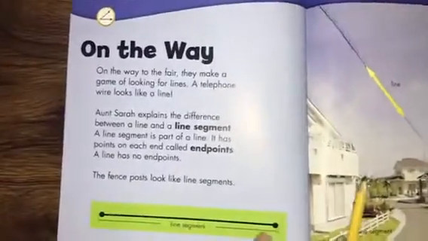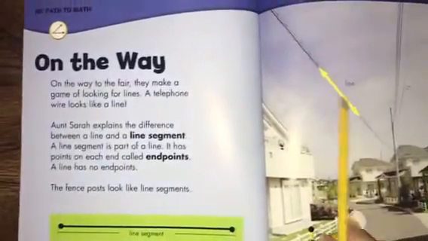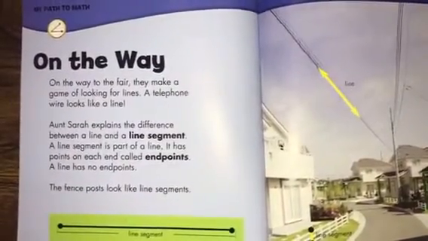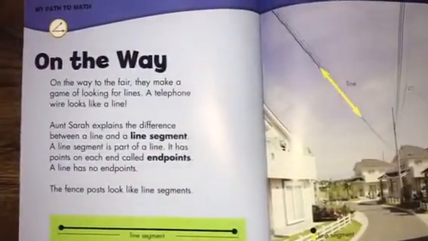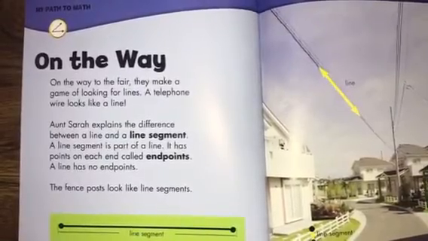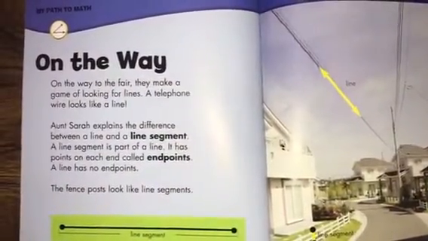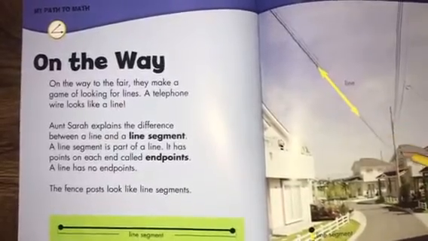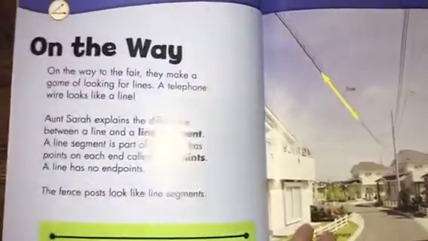On the way to the fair, they make a game of looking for lines. A telephone wire looks like a line. Aunt Sarah explains the difference between a line and a line segment. A line segment is part of a line. It has points on either side called endpoints. A line has no endpoints. The fence posts look like line segments because they have an endpoint. The telephone line would keep going on forever and ever if it truly were a line.